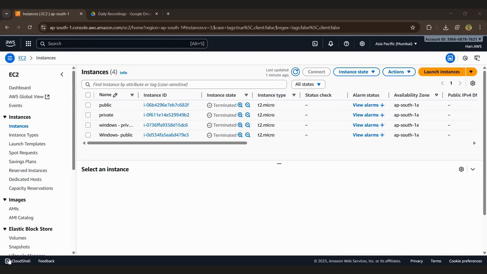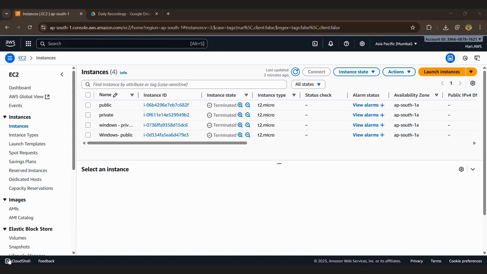The default VPC is like 172.31.0.0/20. Okay, this is a default VPC. The custom VPC is a private one, 192.168.0.0/16. Like this is a custom VPC. The custom VPC can communicate between two VPCs via private IP.